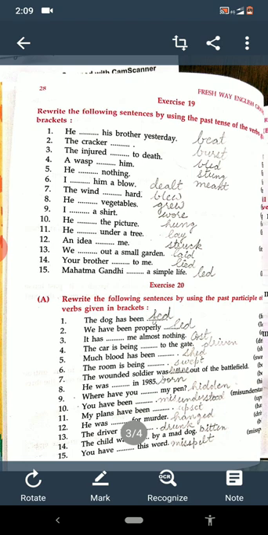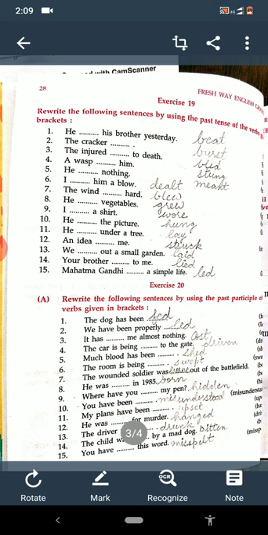See the first one. The dog has been fed. Feed, fed, fed. We have been properly led. It has cost me almost nothing. All the forms of cost are cost, cost, cost. The car is being driven to the gate. The form of drive: drive, drove, driven. The third form. Much blood has been shed. The same: shed, shed, shed. My room is being swept. The form is sweep, swept, swept.